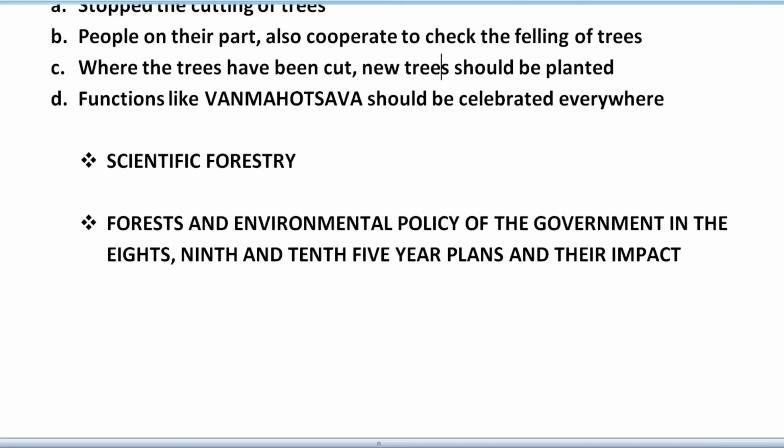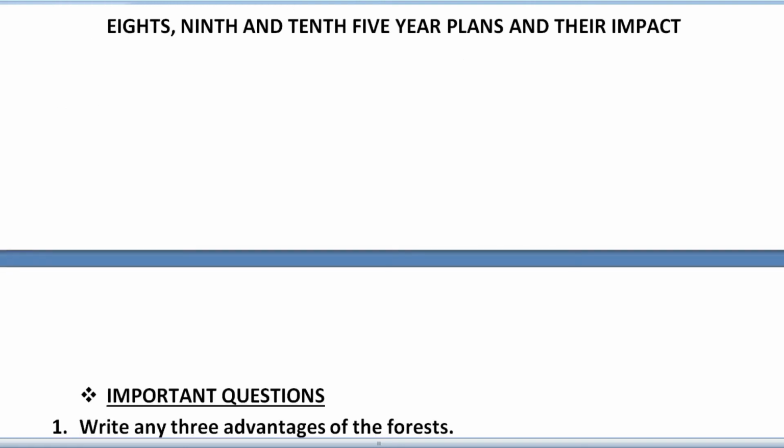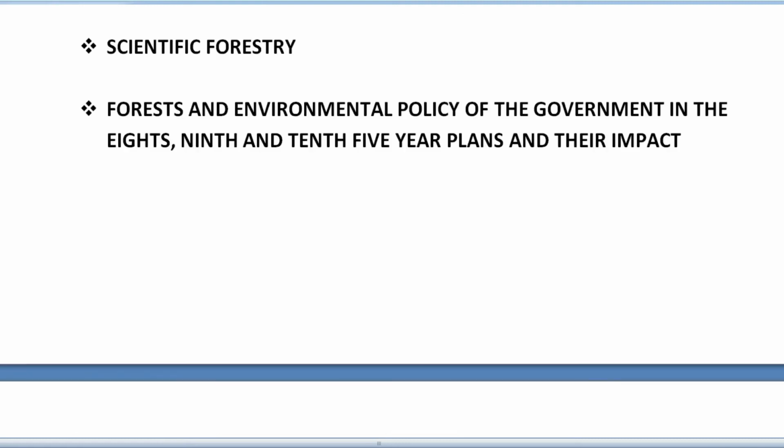Next we have the forest and environmental policy of the government in the 8th, 9th and 10th five-year plans and their impact. This is the last heading of this chapter. What are the main points included by the government to conserve the forest and environment? They have mentioned them under the forest and environmental policy after every five-year plan, and the impact of these is what you will read in this chapter.